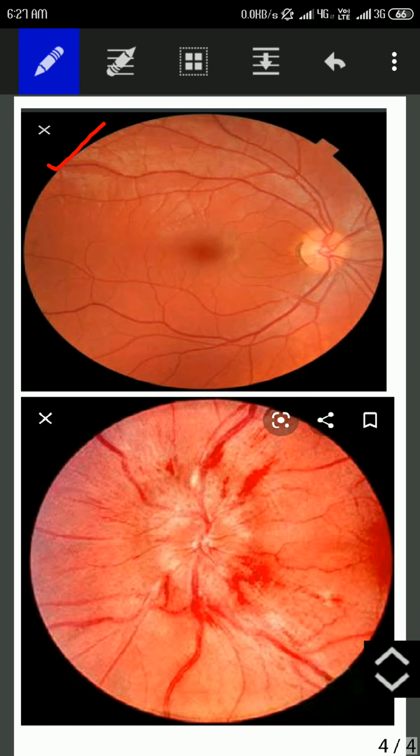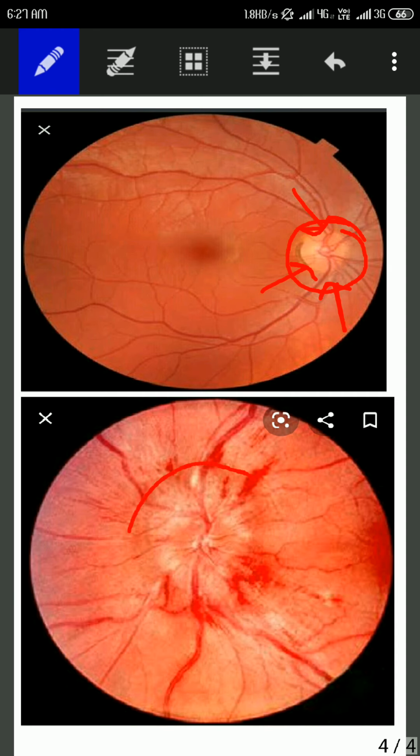Here we can see this above picture shows normal fundus. In case of normal fundus, we are able to see the optic disc. This optic disc has sharply defined margins. Also its color is yellowish. Whereas in case of papilledema, we are going to see a swollen optic disc whose margins are not clearly defined. Also, it is reddish in color.